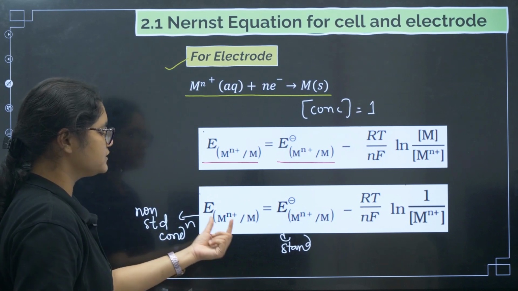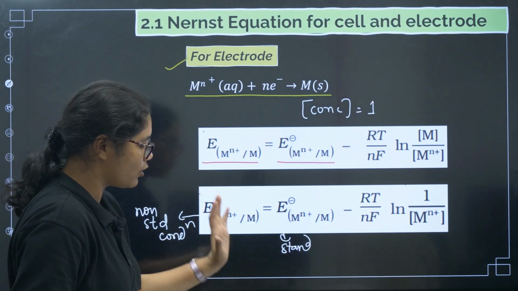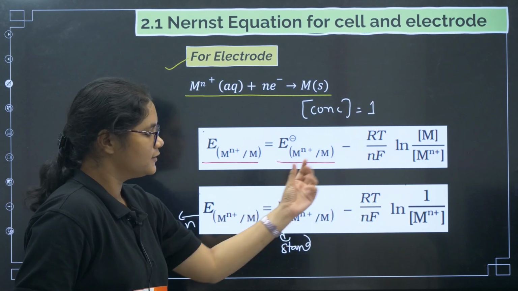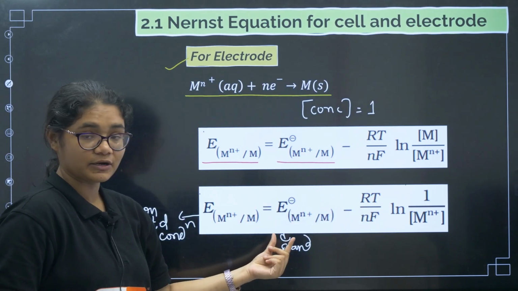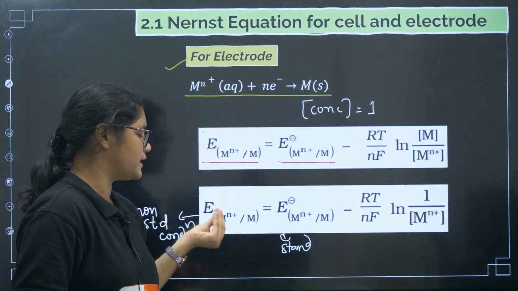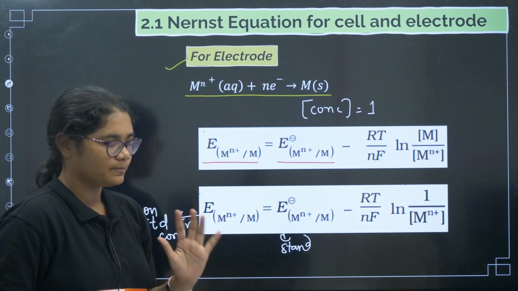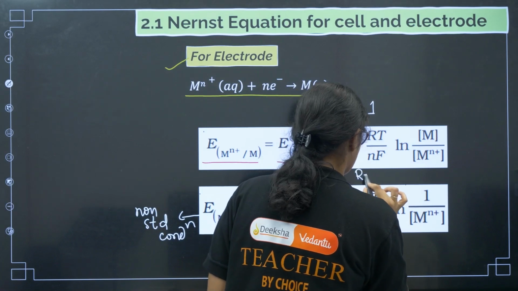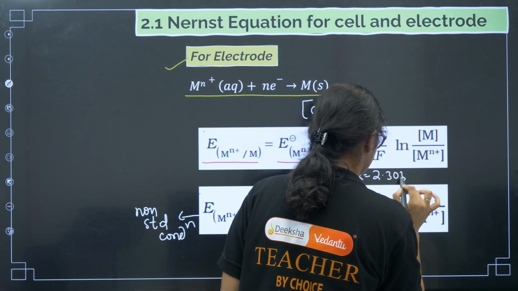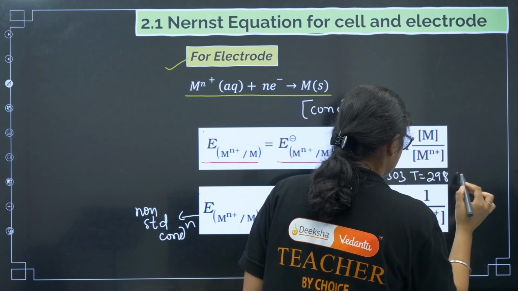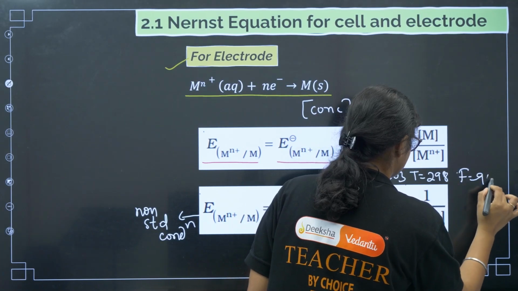So you remember, non-standard condition electrode potential will always be standard electrode potential minus something, right? So that is why I can say the standard electrode potential is a greater number, or the standard electrode potential is more than the non-standard electrode potential. Now here what happens, R value is 2.303, T is 25 degrees Celsius, 298 Kelvin, and F is 96500.